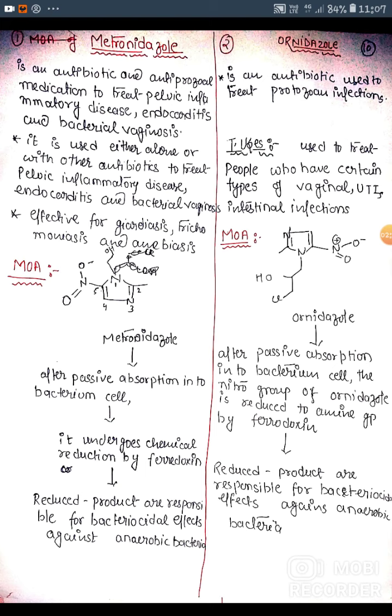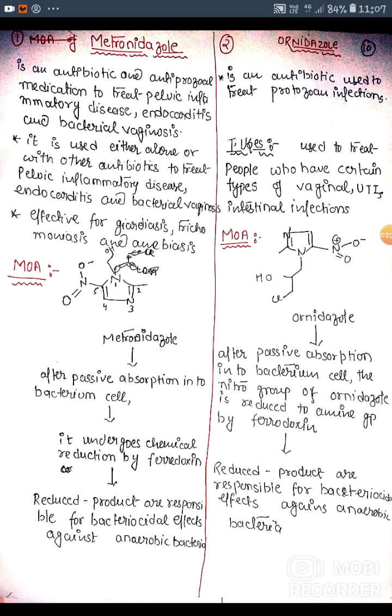Next drug is ornidazole. Ornidazole is an antibiotic used to treat protozoan infections. What are the therapeutic uses of ornidazole? Used to treat people who have certain types of vaginal, urinary tract infection and intestinal infection.